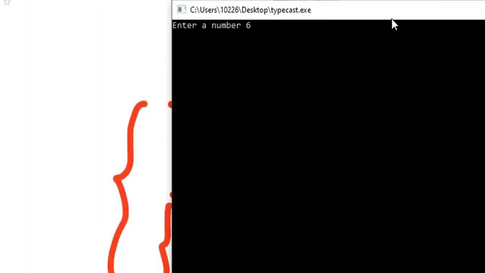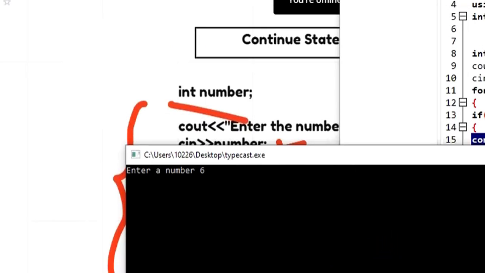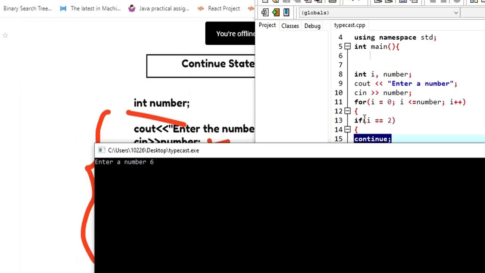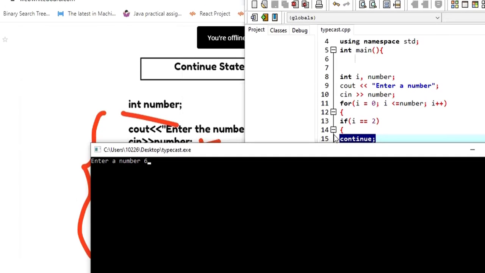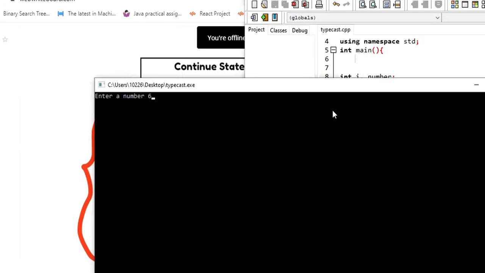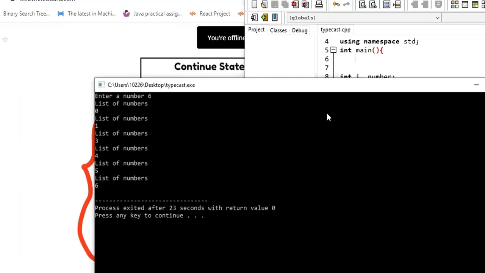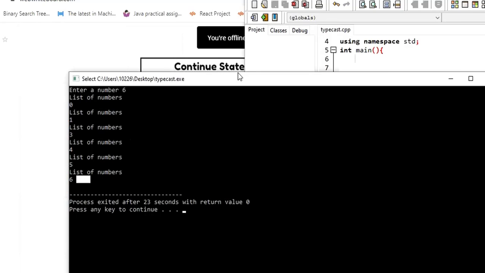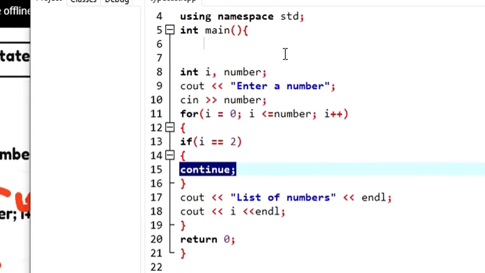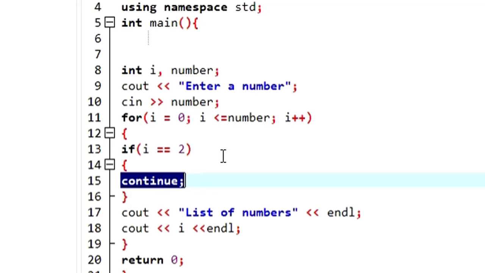When I enter 6, it's going to print everything except 2, because we are saying that when the I value becomes 2, continue. Continue means don't print, or skip. You see, in the list of numbers, 0 has been printed, 1 has been printed, 2 is skipped from printing. Instead we are printing 3, 4, 5, 6. So this is how the continue statement works in C++. Remember to use continue as a keyword. Alright.